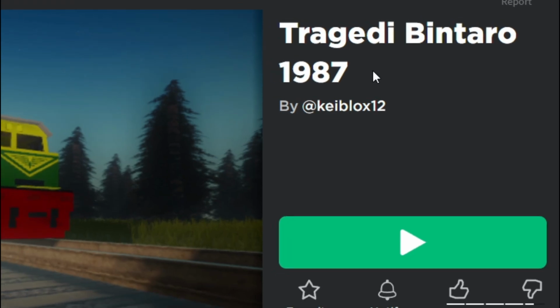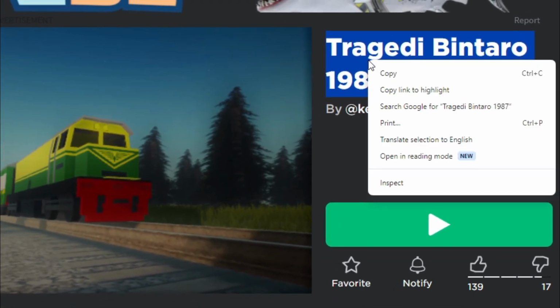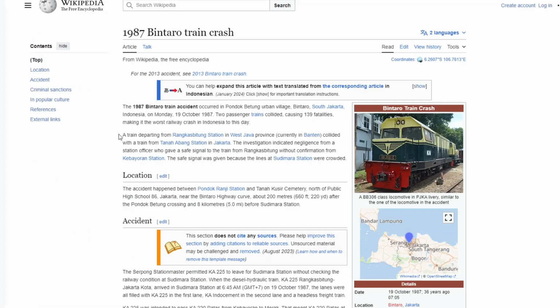The next tragedy is called the Tragedy of Bintaro 1987. Known as another Indonesian train crash. Dudes, never go to Indonesia. It's a dangerous place if you're riding a train. So this one occurred in the Pontiac Benteng village. And this is South Jakarta, Indonesia. Train departed from Ragbang Station to West Java province. And they collided with another train. What is up with these